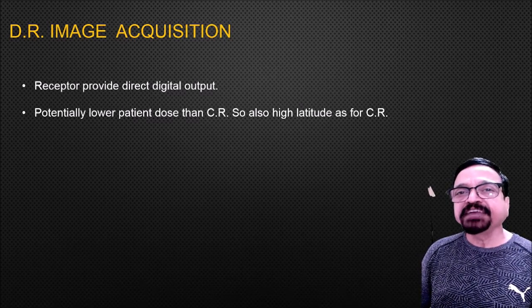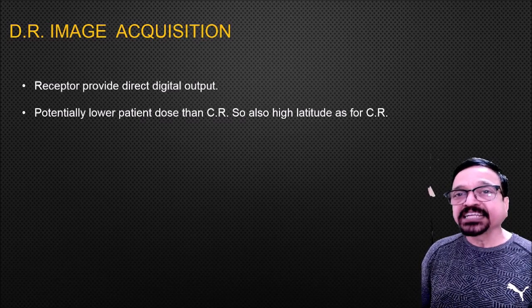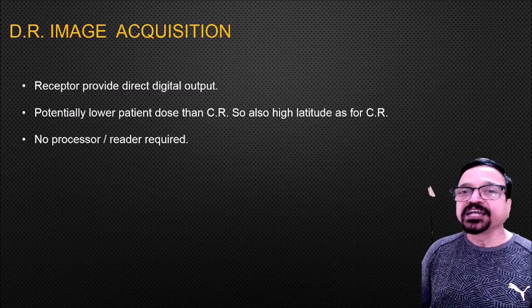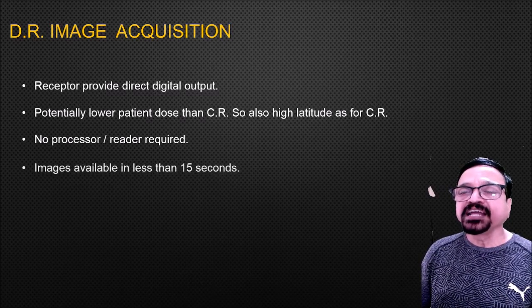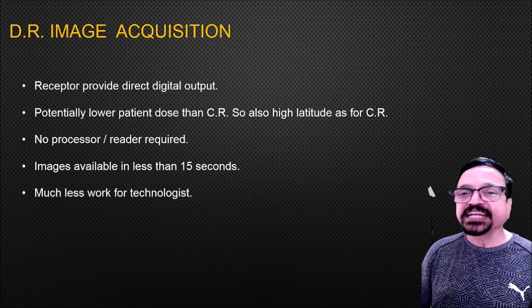So that's a big saving, where you can go higher on the mA, go down to the seconds. The exposure dose is low to the patient, and also image throughput is fast. Now no processing, no reader required, which is very time consuming, and images are available in less than 15 seconds on the screen. Much less work for a technologist because the machine does all the job.